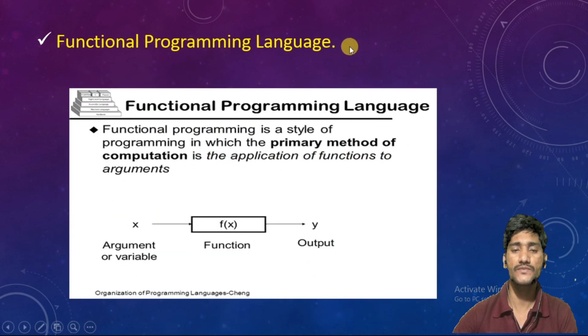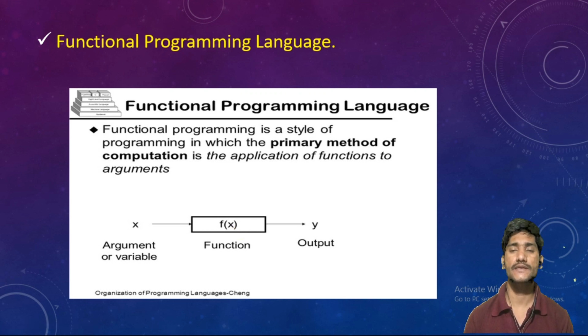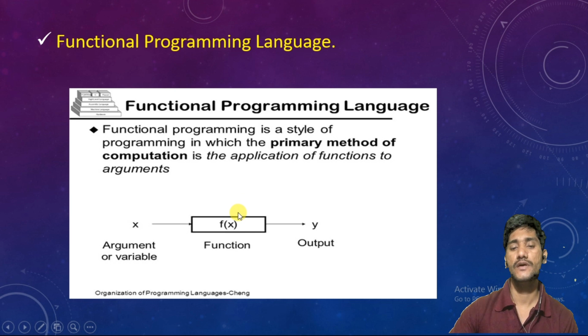When we go to a functional programming language, a function is nothing but a set of code, a set of instructions. When you pass something, like I just want to do some calculation, so I just pass numbers to this function, then it will calculate automatically and give only the final output. See, here is the argument or variable. We are passing an argument or variable.